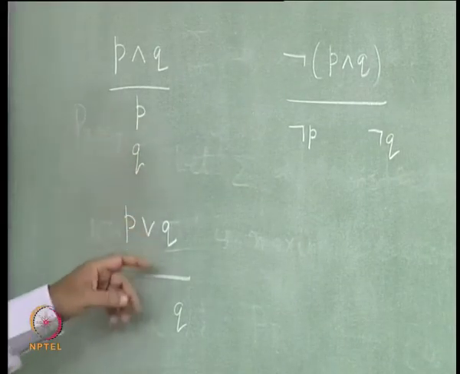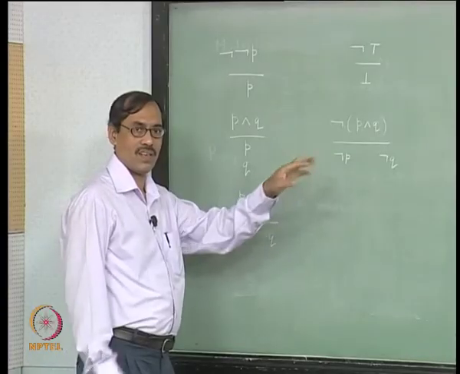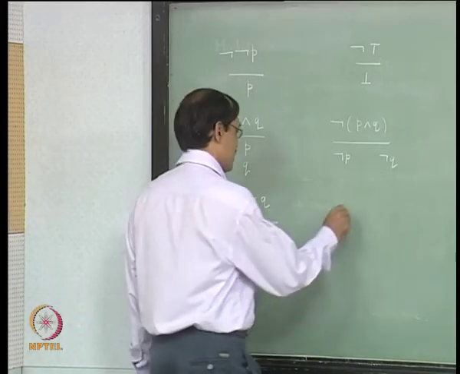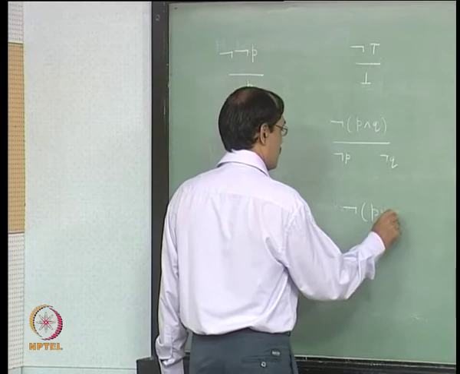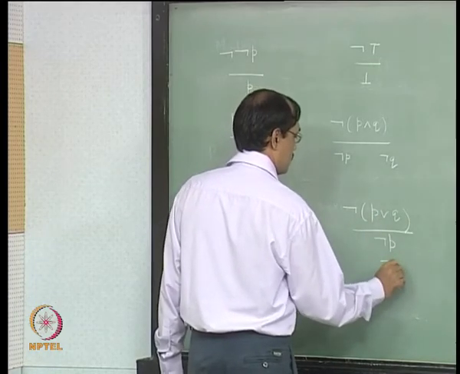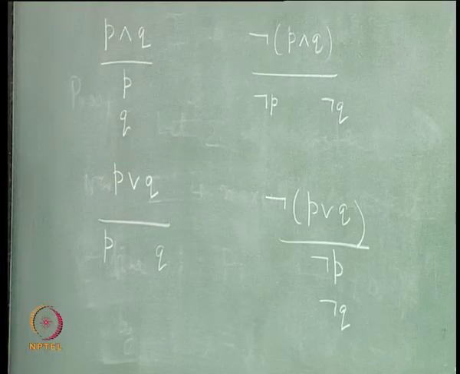See, if you do not like the fractions, you can simply connect by vertical bars or slanted bars, does not matter. Next, we have not of P or Q, which will be not P, not Q, both are in the same path, right.